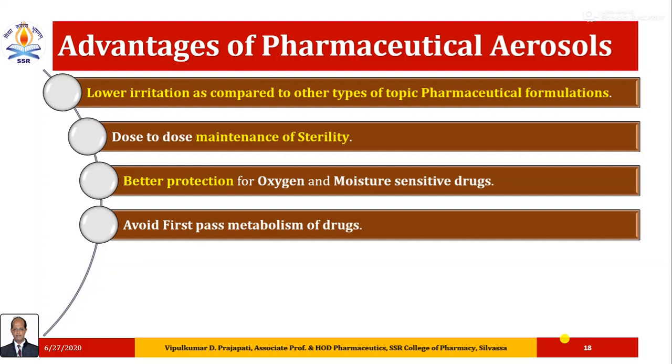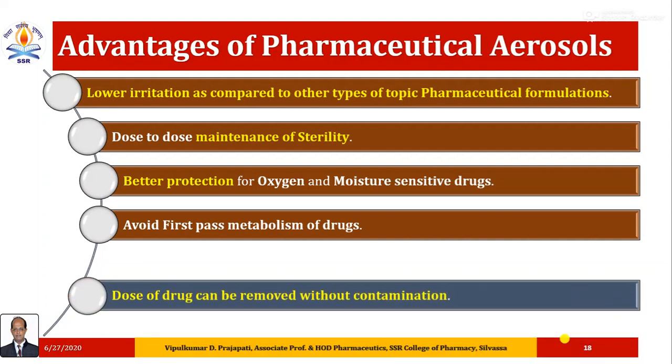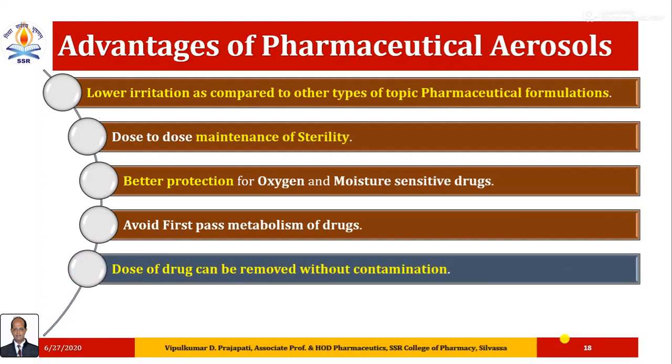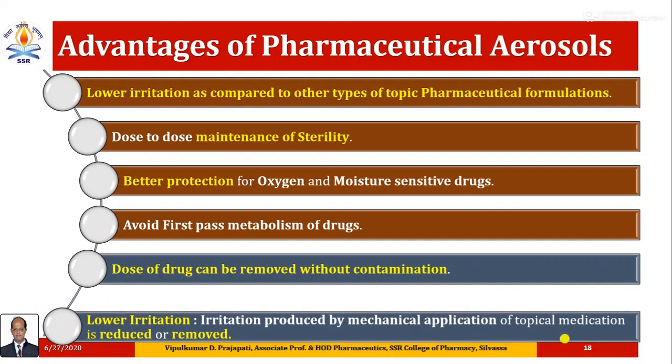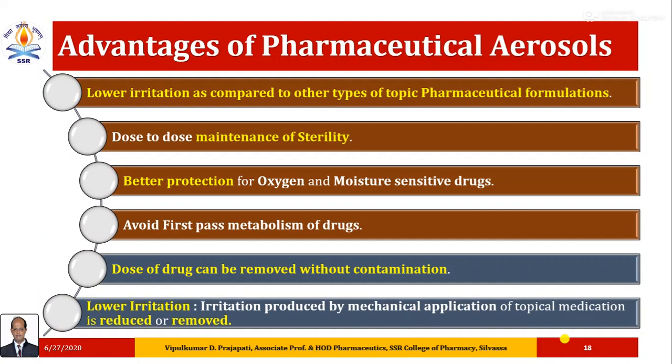Avoidance of degradation of drugs in the GIT, that is gastrointestinal tract, and first pass metabolism. Dose of drug can be removed without contamination. Lower irritation means irritation produced by mechanical application of topical medication is reduced or removed.